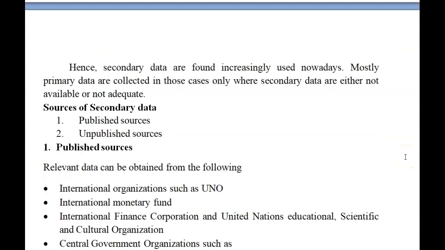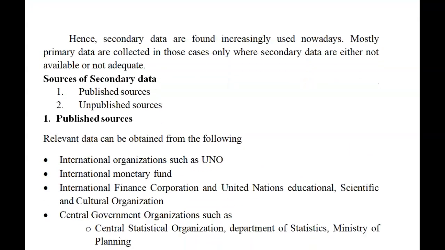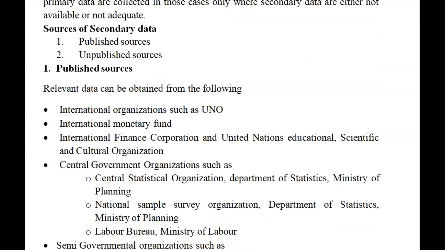Suppose we are going for secondary data, from where can we collect the secondary data? One is published sources and another one is unpublished sources. Published sources means the data which we are extracting from government records or from government-approved organizations.